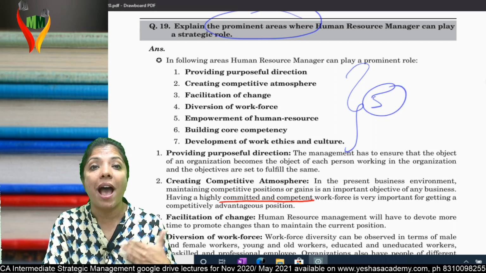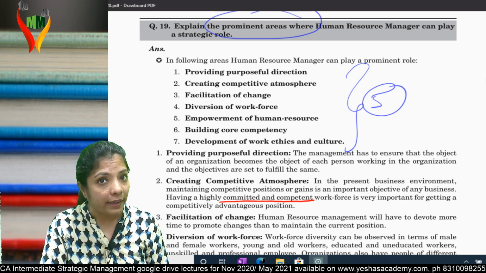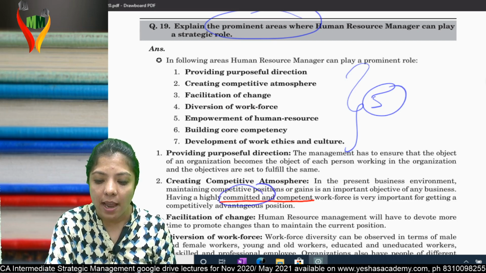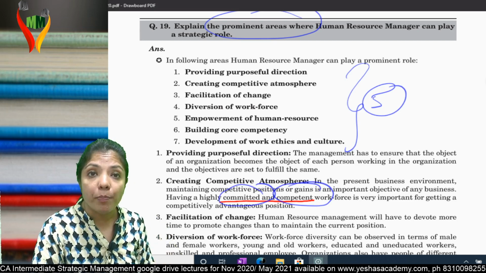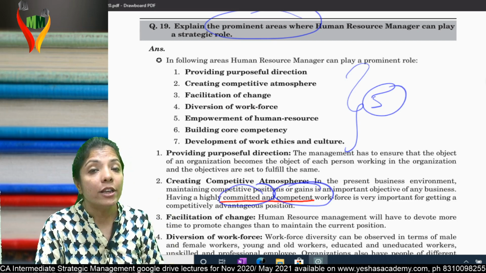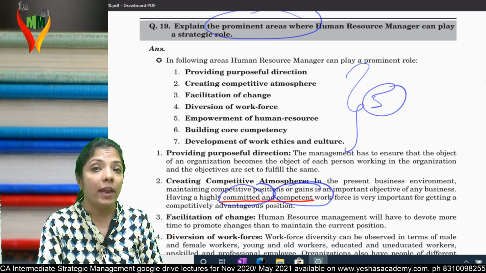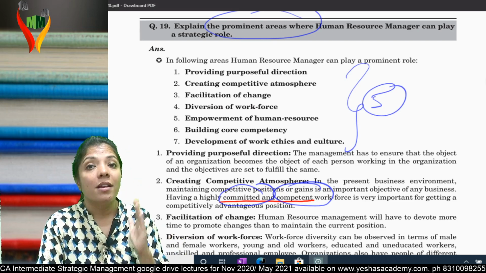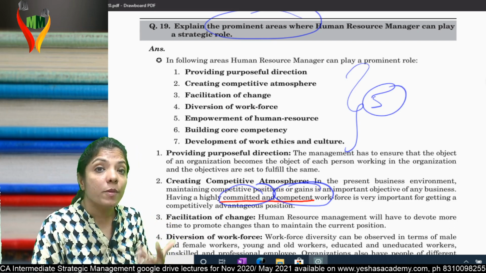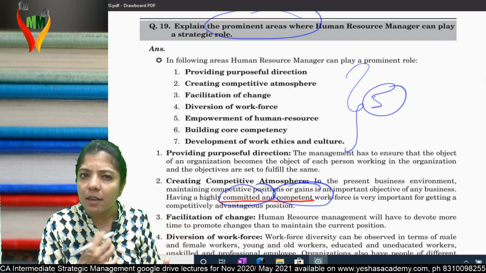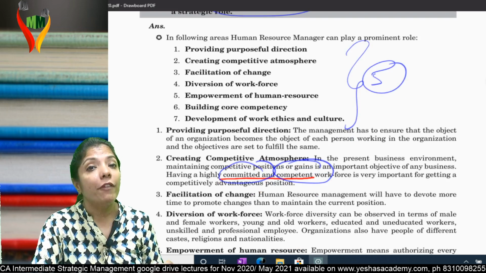Boss, if you want to have an edge over your competitors, if you want to have competitive advantage, you need to have a committed and competent workforce. Who ensures such committed and competent people? Who recruits such people? HR. So it's very important that HR recruit committed and competent people. In fact, the person should be more committed. Competency I can still bring, but the person should be committed. Am I clear? Third, facilitation of change.